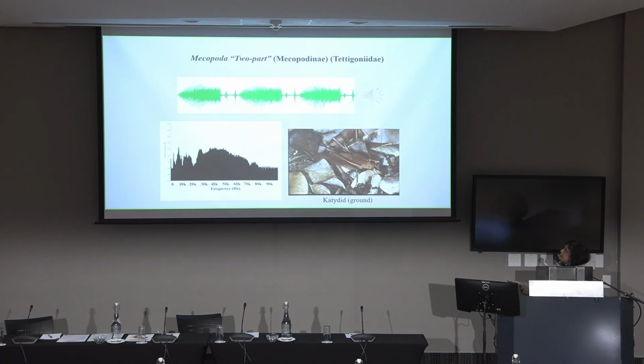Just to show you the other end, could you just play that? I think you heard it in the morning, but we can play it again. This is Mycopoda, which probably holds the record for the highest bandwidth terrestrial insect call. And this is the spectrum, and you can see that it has energy all the way down from about 3 kilohertz and then a huge ultrasonic peak over here. Just getting a recording of this animal in a way that you could see the whole spectrum, and I'll come to that in a minute, is quite a challenge.